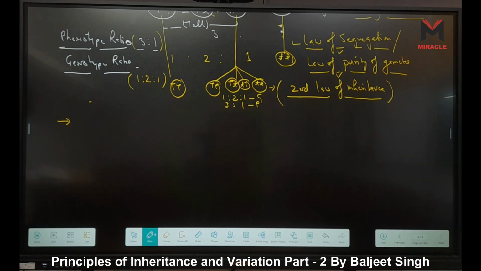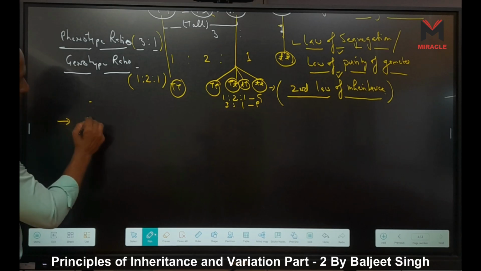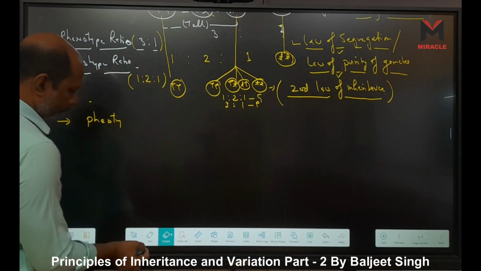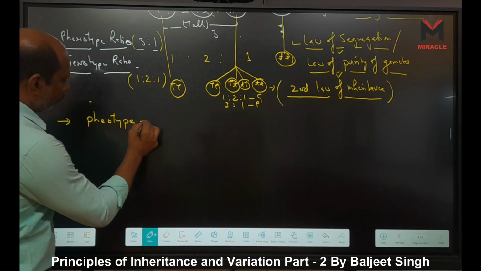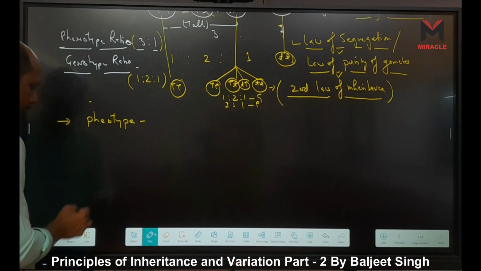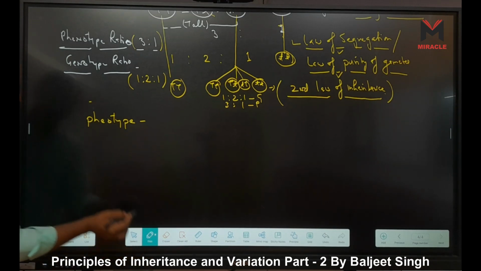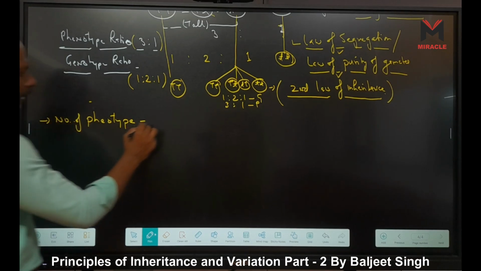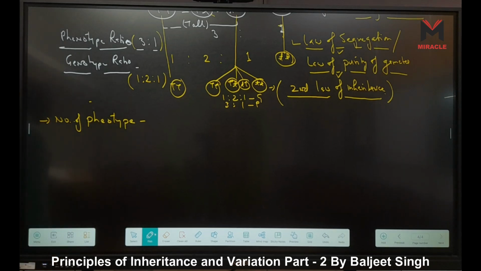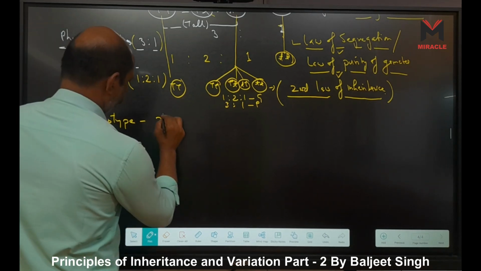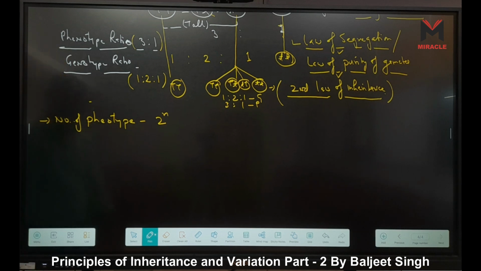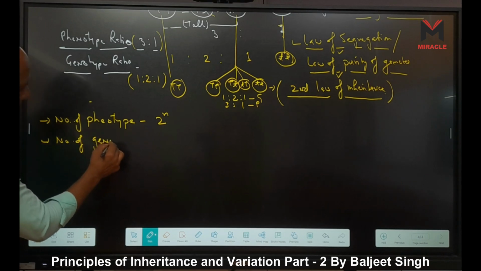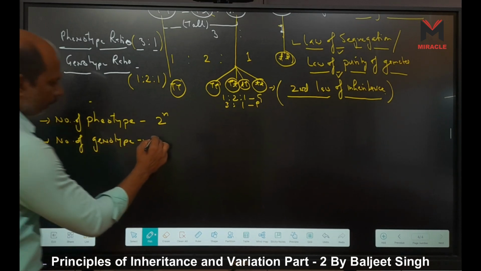So how many genotypes are there? For phenotype, we should write here number of phenotypes. The number of phenotypes means we use 2n. Second, the number of genotypes is 3n simply.